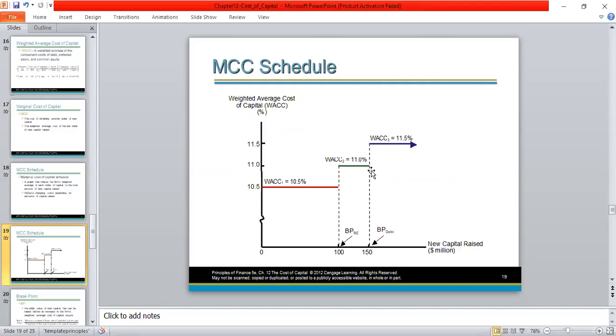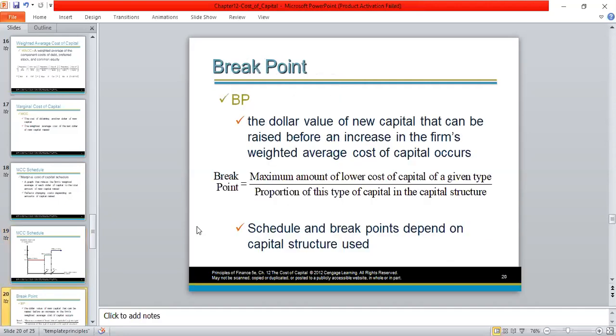Thereafter, when the company raises additional capital beyond $150 million, weighted average cost of capital further increases. So this is the marginal cost of capital schedule. As I told you, if due to new capital, weighted average cost of capital changes, then at that point we have to calculate the marginal cost of capital. So break point, it is the dollar value of new capital that can be raised before an increase in the firm's weighted average cost of capital occurs.